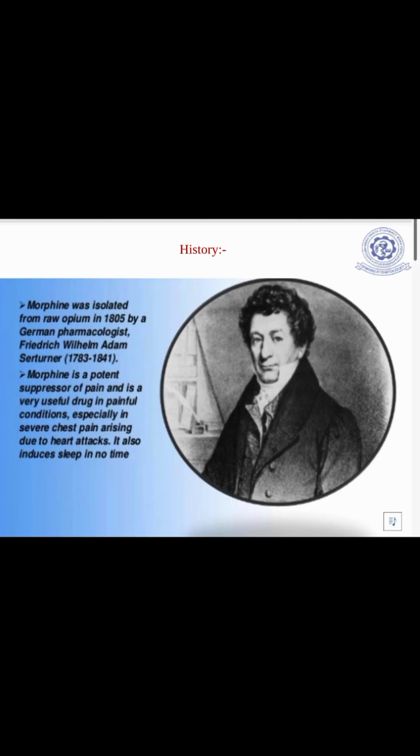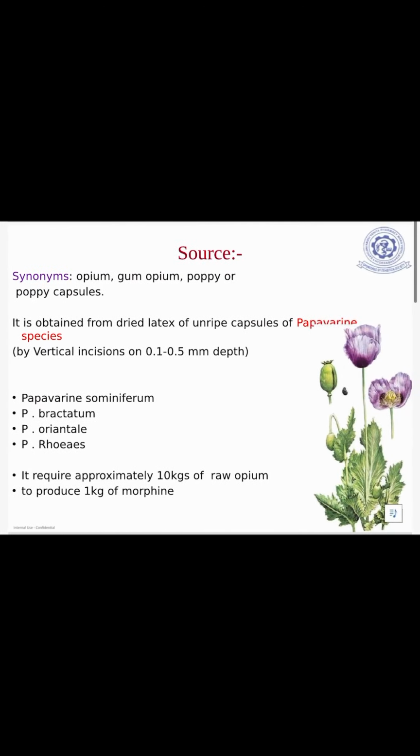History. Morphine was isolated from raw opium in the year 1805 by a German pharmacologist, Friedrich Wilhelm Adam Sertürner, who lived from 1783 to 1841. Morphine is a potent suppressor of pain and is a very useful drug in painful conditions, especially in severe chest pain arising due to heart attacks. It also induces sleep in no time.